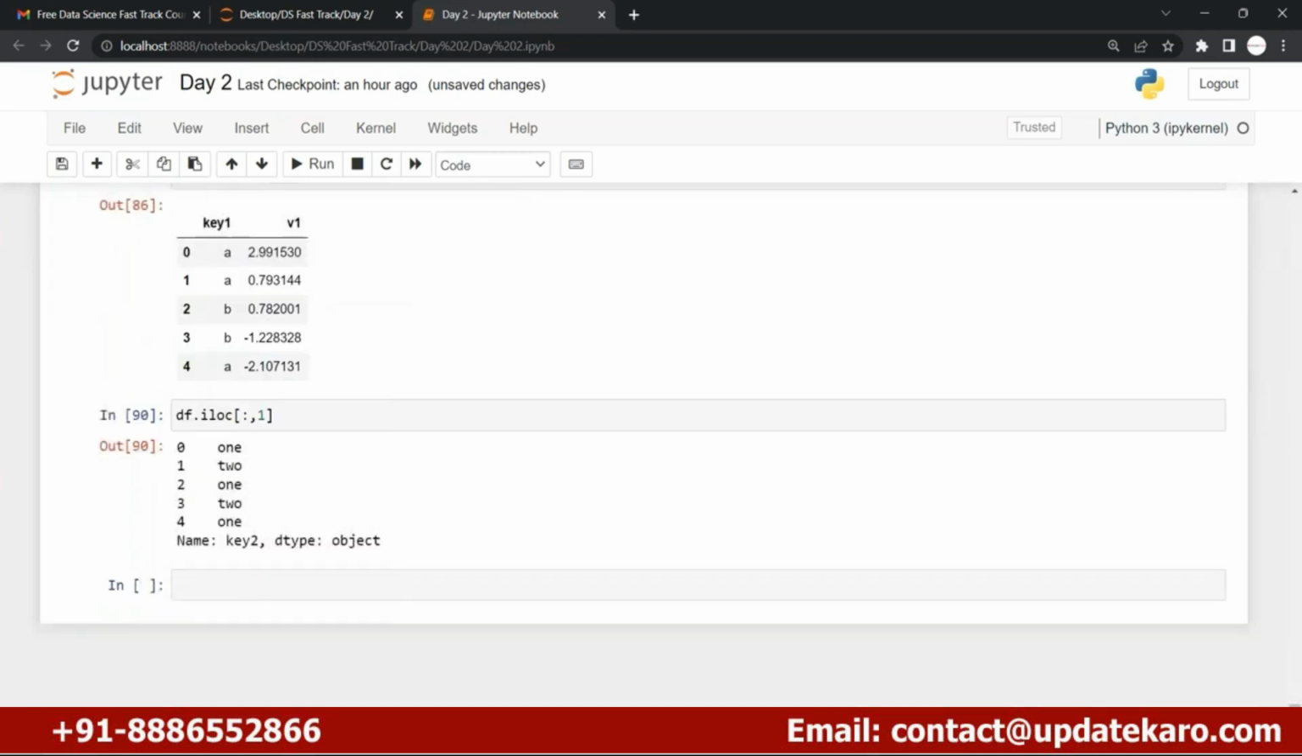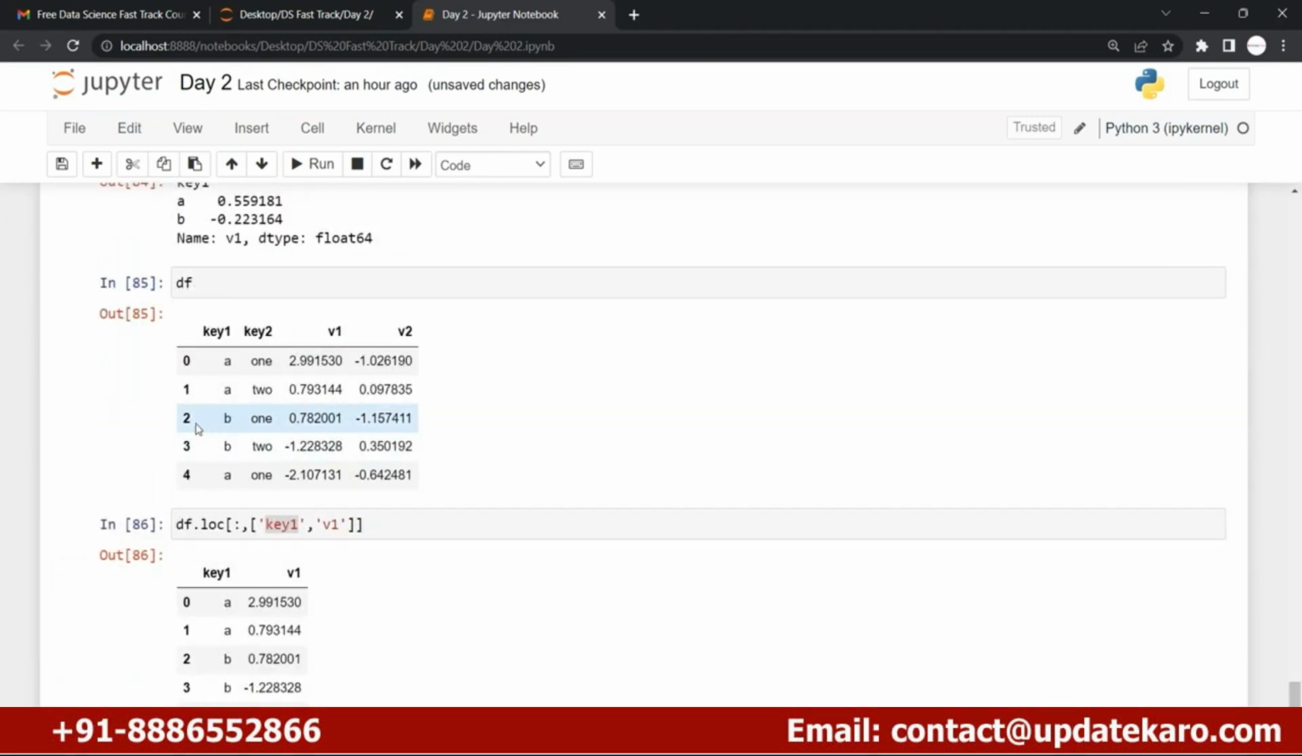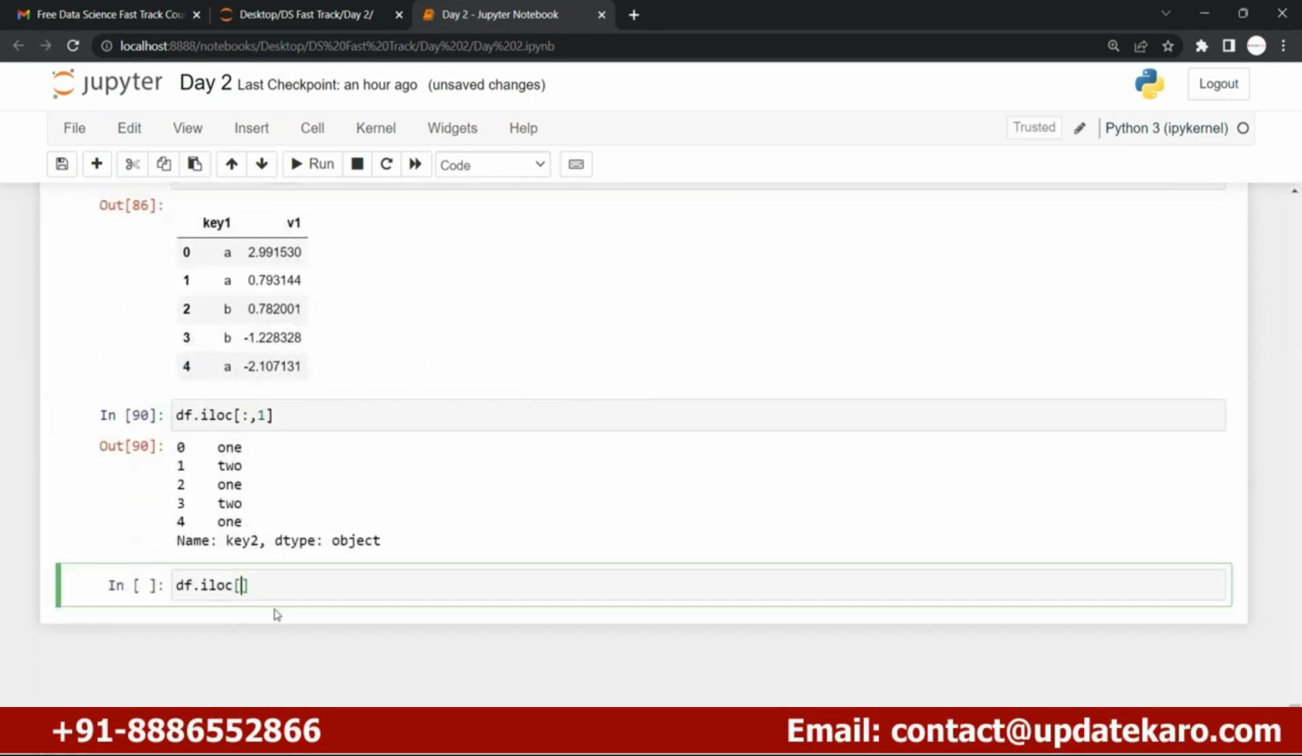From my data, what I can do is simply go ahead with df.loc or iloc. Let's go ahead with iloc. I'll go with the index numbers of the rows, like 2, 3, 4. This is nothing but rows 2, 3, 4. Remember guys, 4 is excluded here.